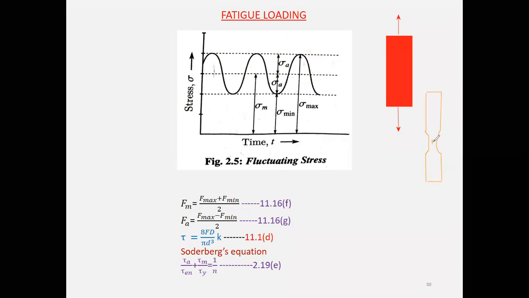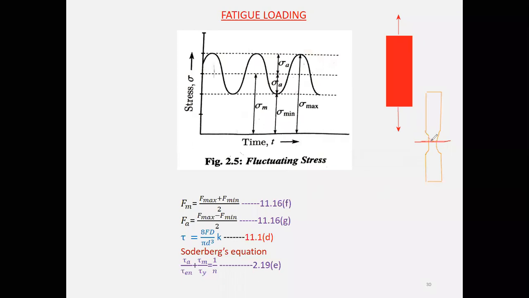For example, if the crack is like this, initially a small dot will be there, and with further loading the crack will initiate, and after that it will propagate, and ultimately the member will break into two pieces. You are going to observe a cup and cone in the specimen.